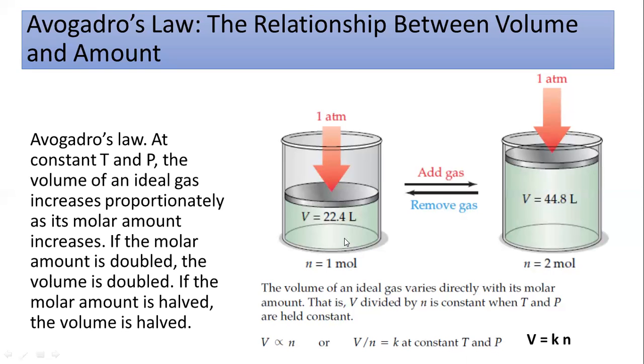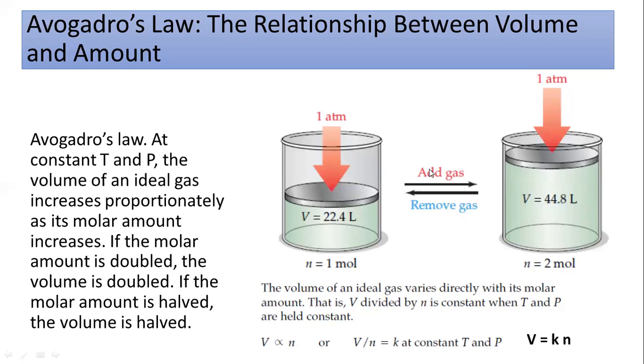So what is going to be varied over here? If you increase the number of moles, at the initial stage let's suppose the number of moles is 1 and the volume of the gas is 22.4 liters. So by increasing the number of moles, you will get an increase in the volume. Here you can also interpret how much the volume is increased. That means if the molar amount is doubled, then the volume is also doubled. Or you can say you get the double volume by increasing the number of moles.